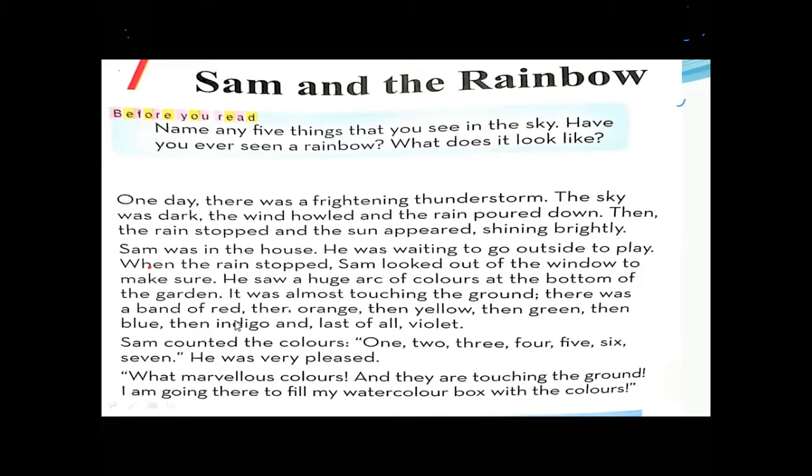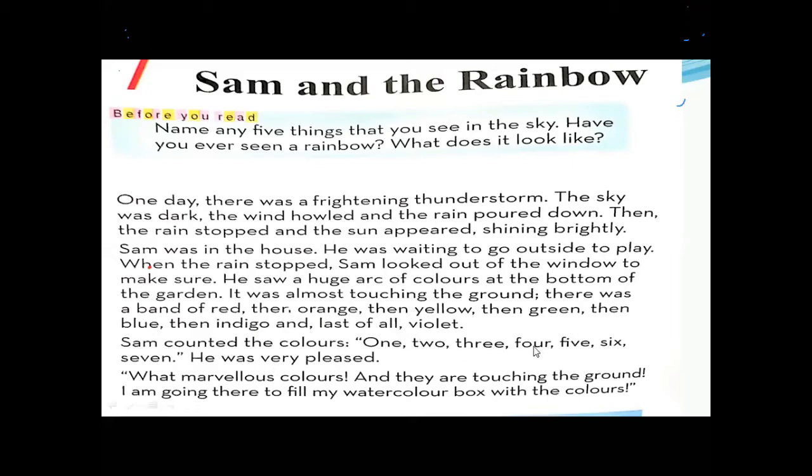There was a band of red, then orange, then yellow, then green, then blue, then indigo, and last of all, the violet. All these colors he watched from his window. Okay, Sam counted the colors. If you were Sam, definitely you would watch from the window, and if you saw the colors, definitely you would count the colors. Similarly, Sam counted the colors.